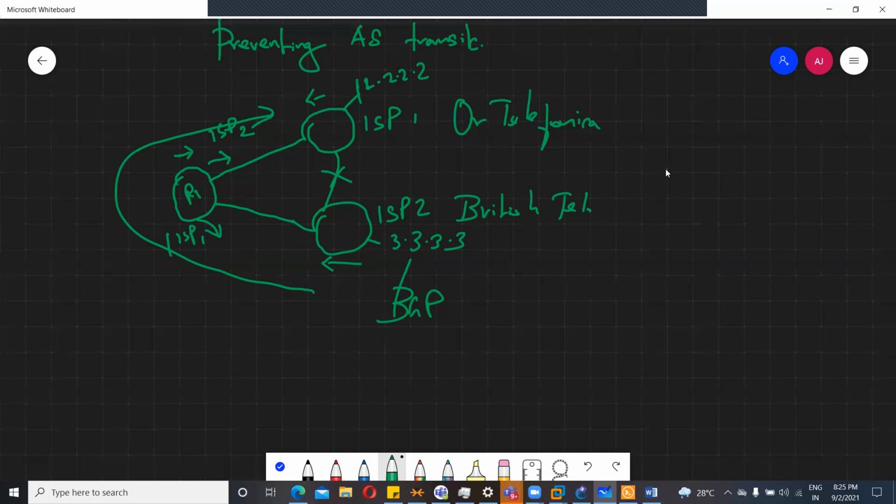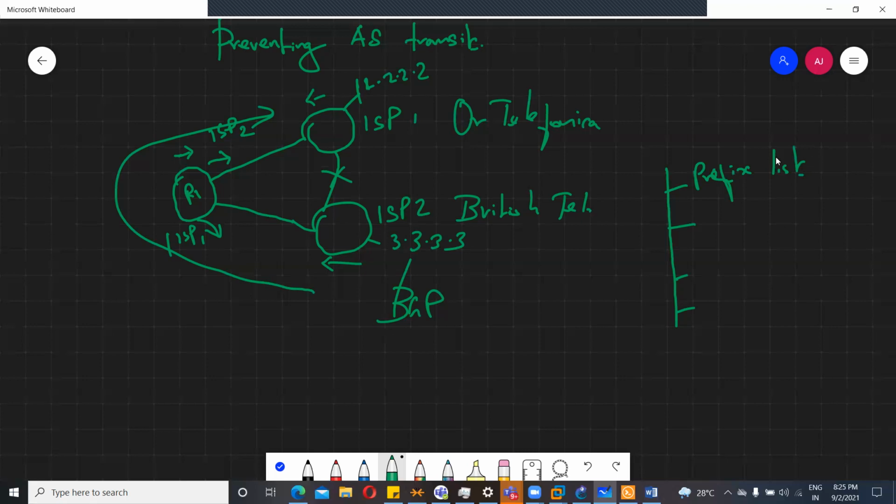There are quite a lot of methods to prevent AS transit. The first method is the prefix list. It's kind of like an access list.